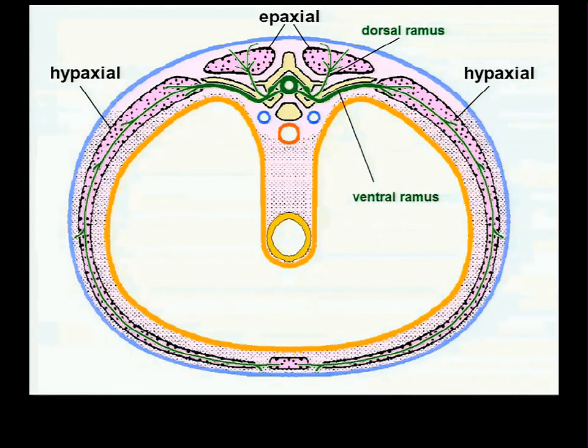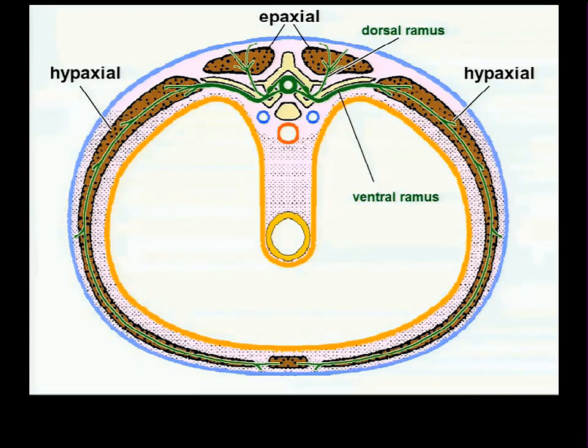And here is our dorsal root with its ganglion and our ventral root, and here's the zone of crisscross, and here's the small dorsal ramus going up to innervate epaxial musculature, and the much larger ventral ramus going to innervate all of the large expanse of hypaxial musculature and overlying skin and associated structures. And now I just put them in brown to show that all those dermamyotome cells become muscles. We tend to think of muscles as brown. So I put it in brown.